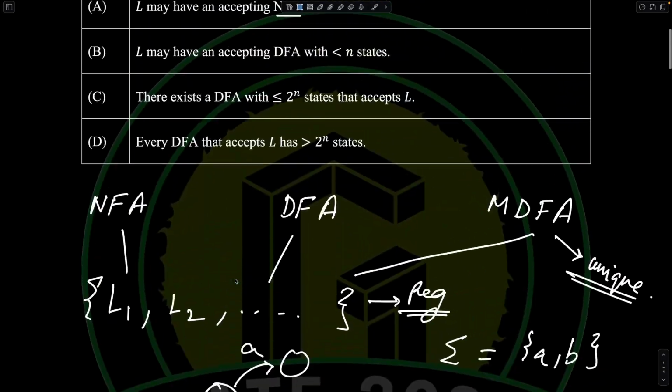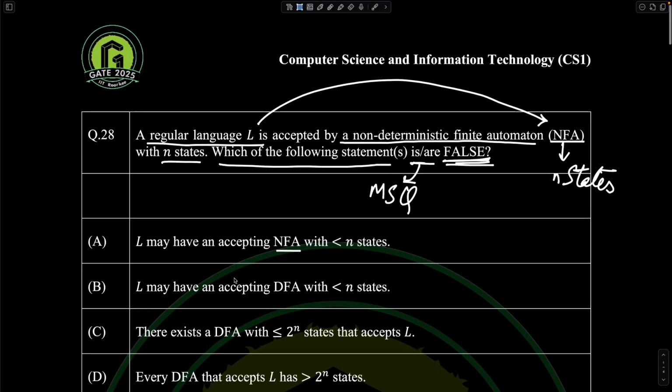Now, because the redundant state concept has been reintroduced into your mind, you must be able to think that the NFA over here has not been mentioned to not have any redundant states, right? So for the possibility of having redundant states, possessing n and totaling n states, there could exist an n naught number of states, which does not have any redundant state and is less than n, for which an NFA can be drawn, right?